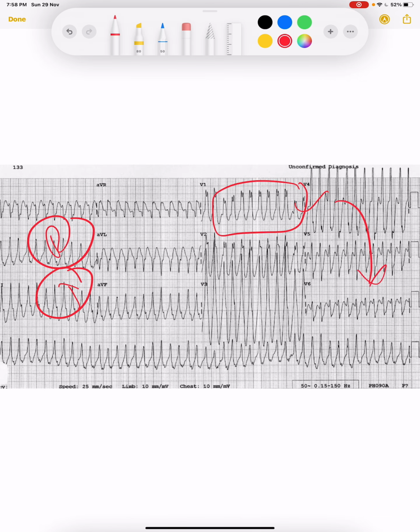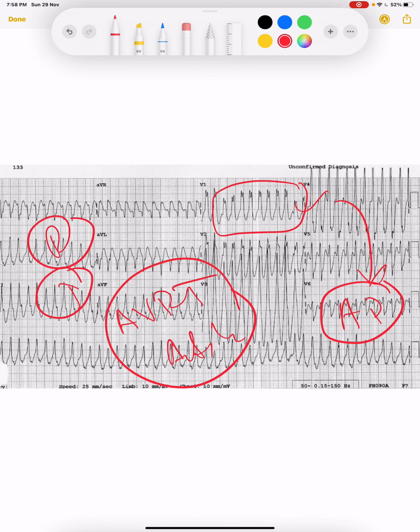It is following an accessory pathway. If it is following an accessory pathway, the rhythm is broad. It is AVRT. Which type? Antidromic. In antidromic type, we will not give AV nodal blocker. We will give other medication like amiodarone or procainamide, or DC cardiovert if it is hemodynamically unstable.